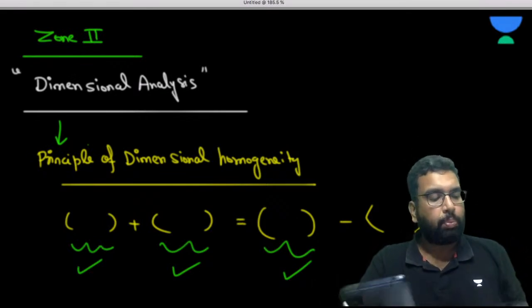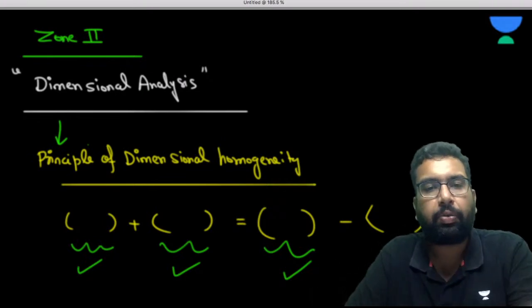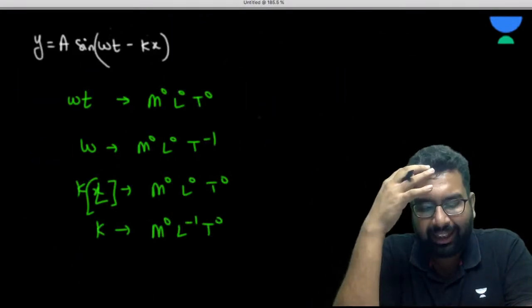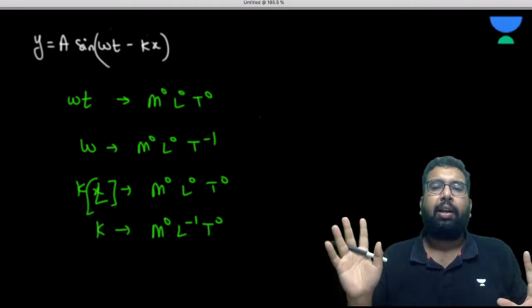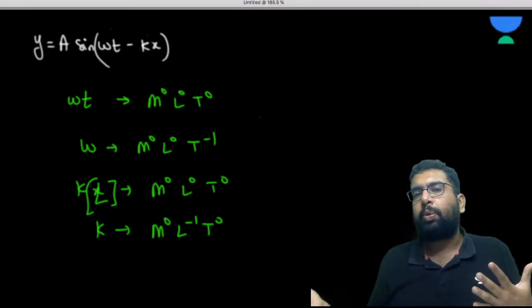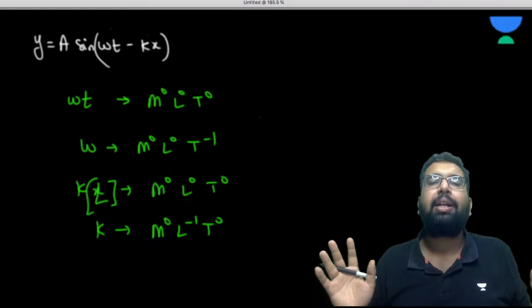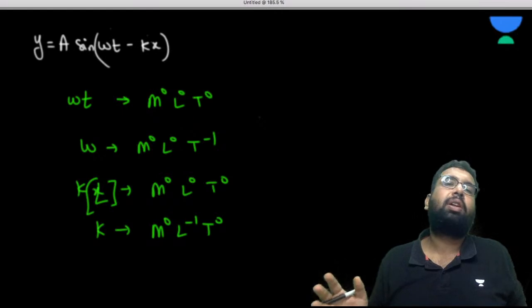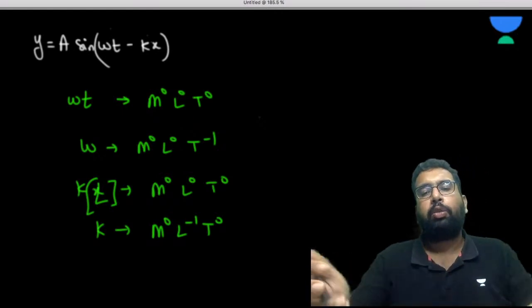So one more use of it is checking the correctness of the formula. There is one more use: you can convert the unit. But unit conversion we are not going to see. It is actually very lengthy, and we can convert the unit by ourselves, like kg to gram, meter to centimeter. Dimensional analysis can be helpful in doing that also, but in competition, I don't prefer that.